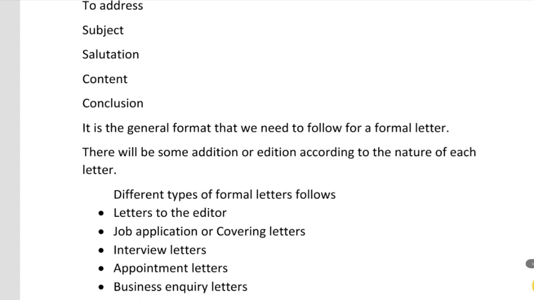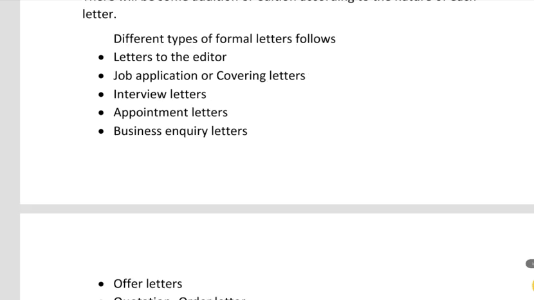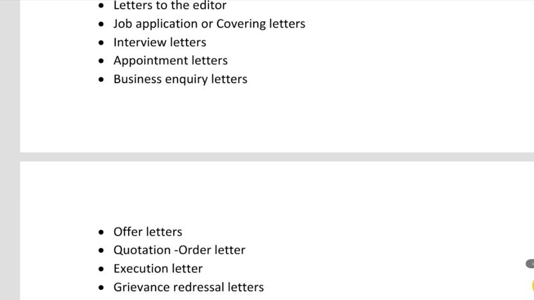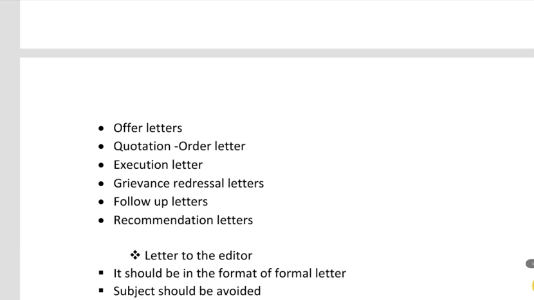So different types of formal letters are there. According to the different types of letters, there may be some additions. So which are the different types of formal letter? That is the next topic. Letter to the editor, job application or covering letter, interview letters, appointment letters, business enquiry letters, offer letters, quotation or order letter, execution letters, grievance redressal letters, follow-up letters, recommendation letters. So these are the different kinds of letters in formal format.